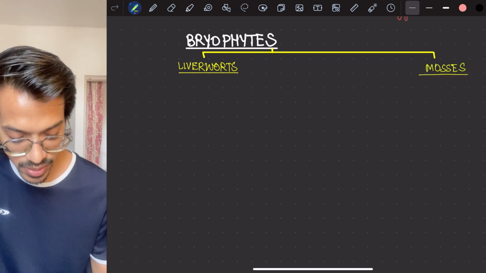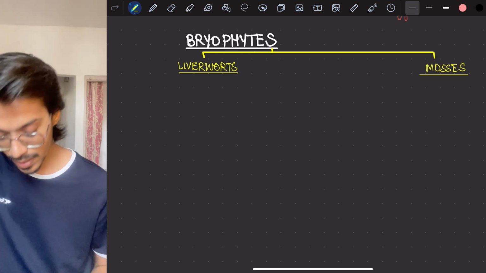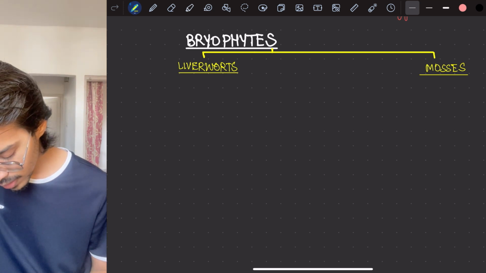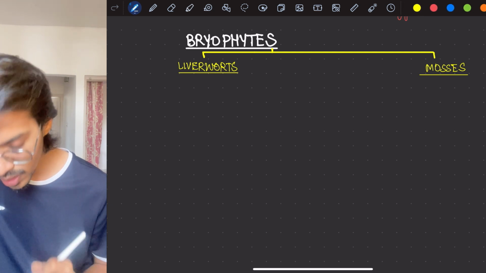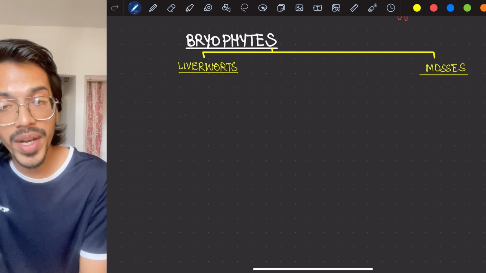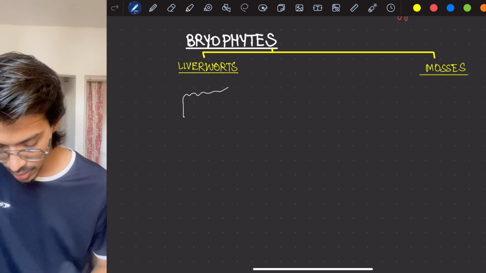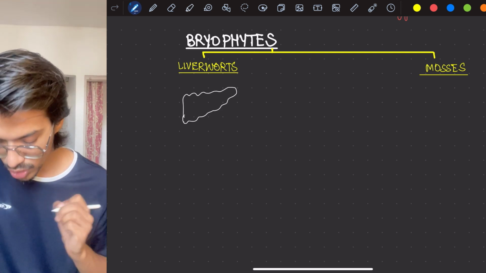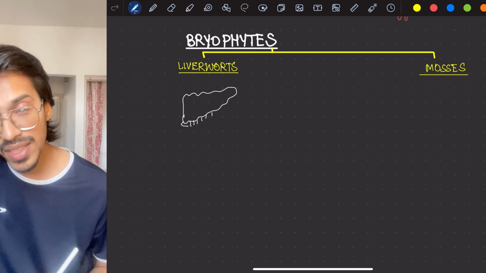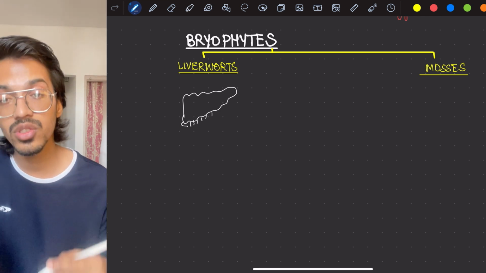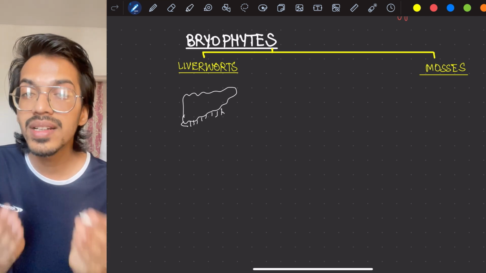Here also, first we will see what is the plant body. The plant body is little thallus-like, but it has root-like structures, rhizoids present, which could be unicellular or multicellular. So I made this structure. This leaf-like structure is present, and on it there is the presence of male and female gametangia.